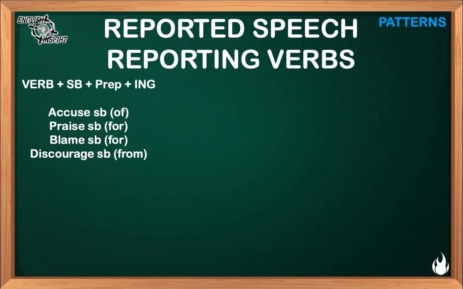In this case, accuse somebody of doing something, praise somebody for doing something, blame somebody for doing something, discourage somebody from doing something. The letters SB stand for somebody. It is to say, we use an object pronoun. For example, me, him, her, so on and so forth.